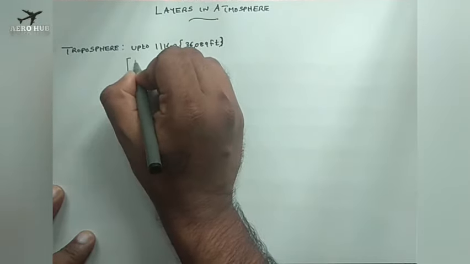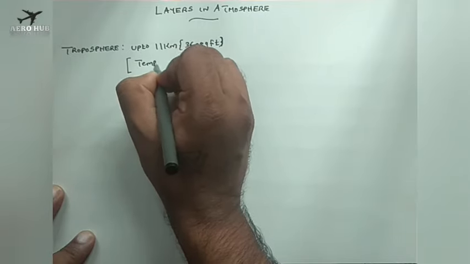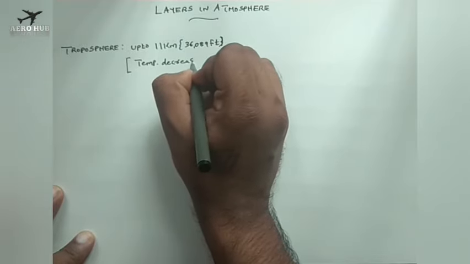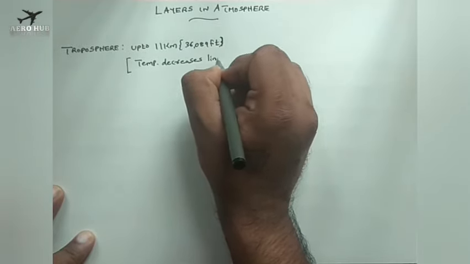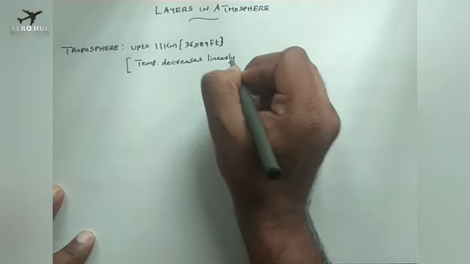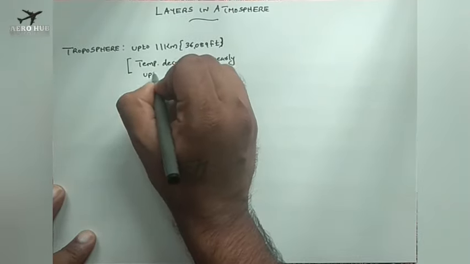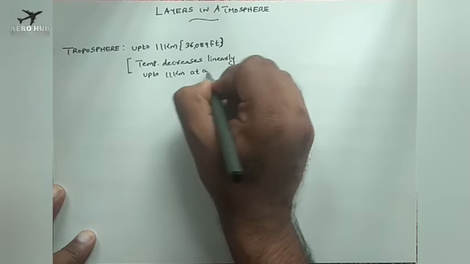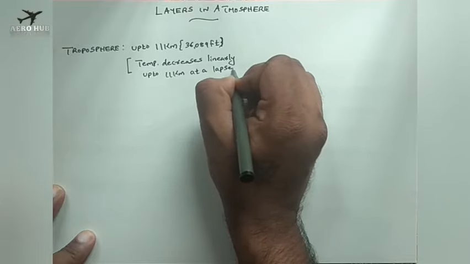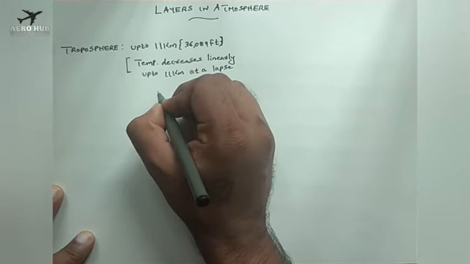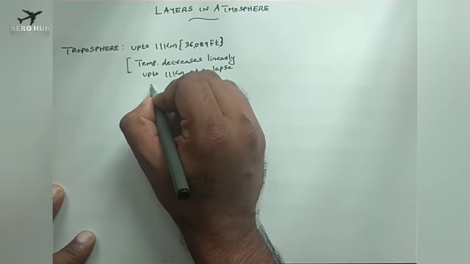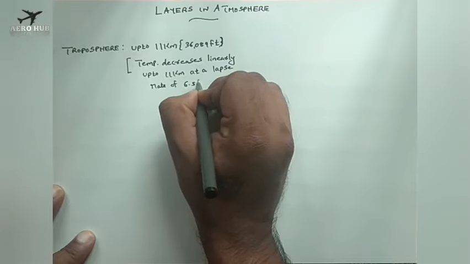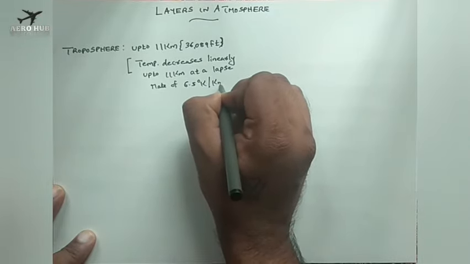The temperature in this layer decreases linearly up to 11 kilometers at a lapse rate, that is nothing but a gradient, of 6.5 degree Kelvin per kilometer.